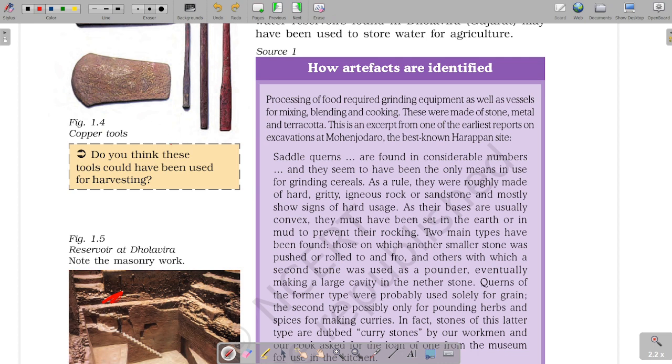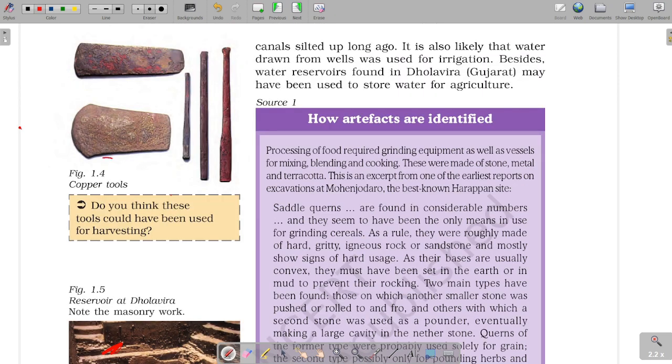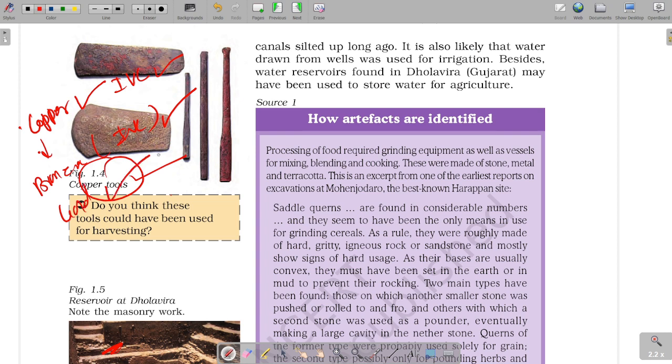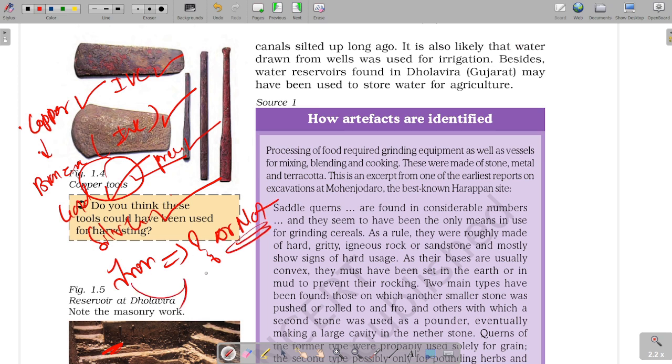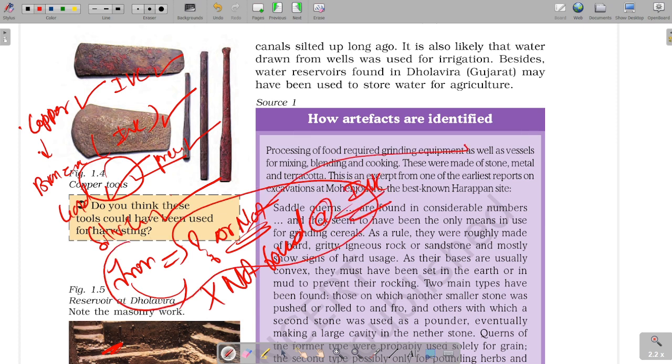Guys, these are the copper tools which were used. Remember, copper was found at IVC. Yes, we find the evidence of copper, but at the same time bronze, which is an alloy, is also found at IVC. We can say gold, a precious material, is also found. Silver also found, but iron, tell me, was it discovered or not? No, it was not found at IVC. Iron was not discovered at IVC.